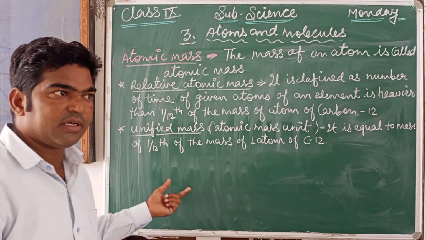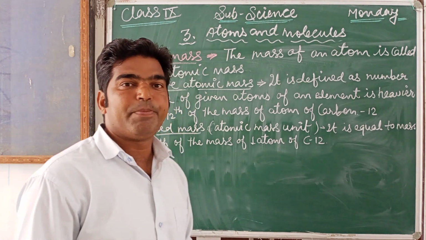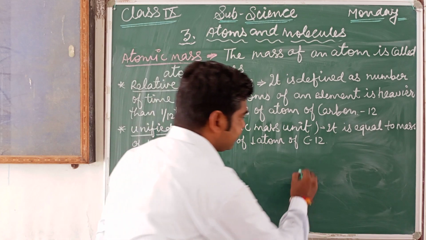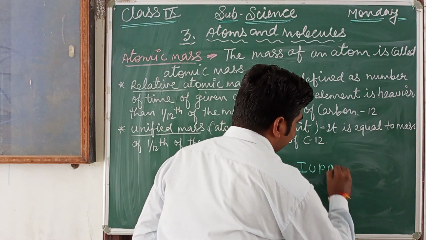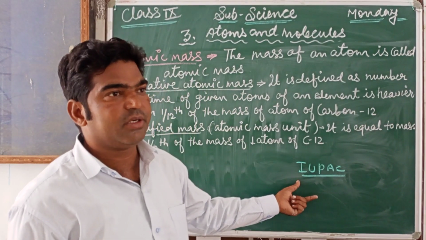But after the suggestion of IUPAC. IUPAC means what? This is an international level organization.